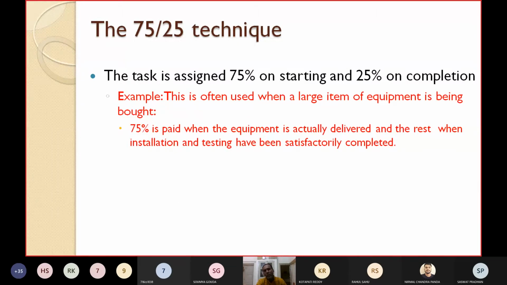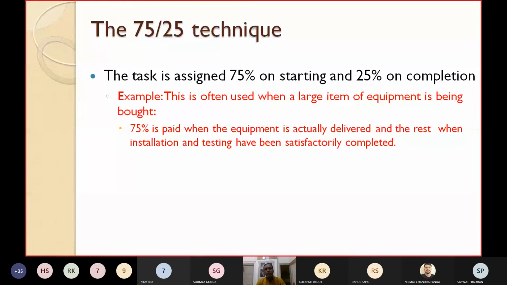One example here I have given is the equipment example. Suppose we are purchasing a large server or a cloud server which costs maybe 50 lakhs, and generally the company will not give you the equipment with zero initial payment. So you have to pay maybe 75%, then that server or HPC will come, and when it is successfully installed, the company people will come, install, and test it. After successful installation and testing, you can pay the balance 25%.